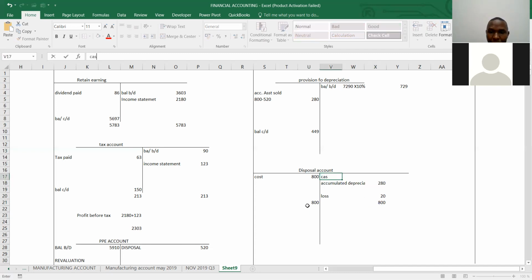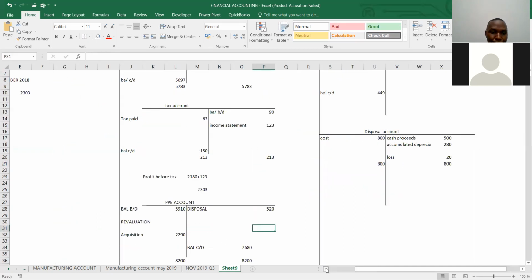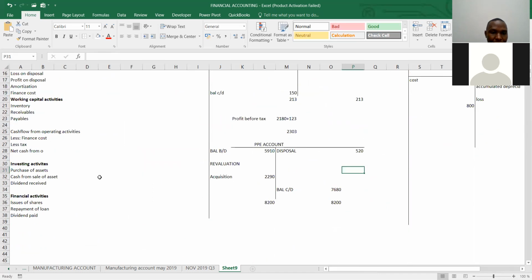Cash proceeds. Of how much? It's easily 500. So there's a cash proceed of 500. So you go straight away and put that answer. You don't need even to again wait. That is cash from selling of an asset.